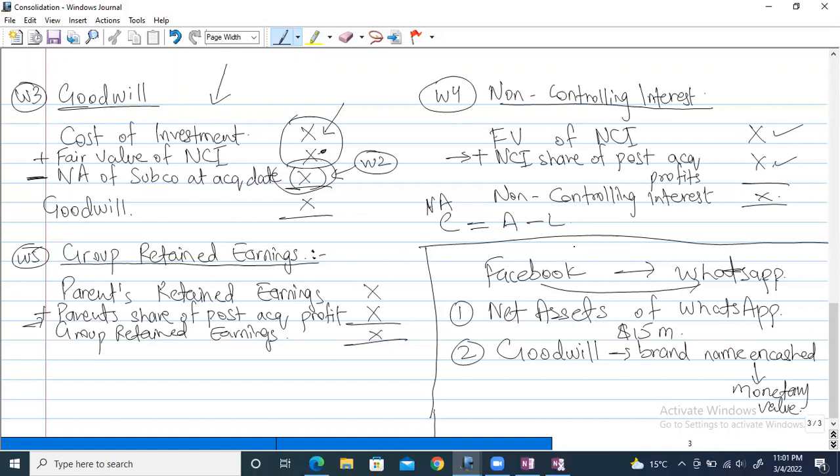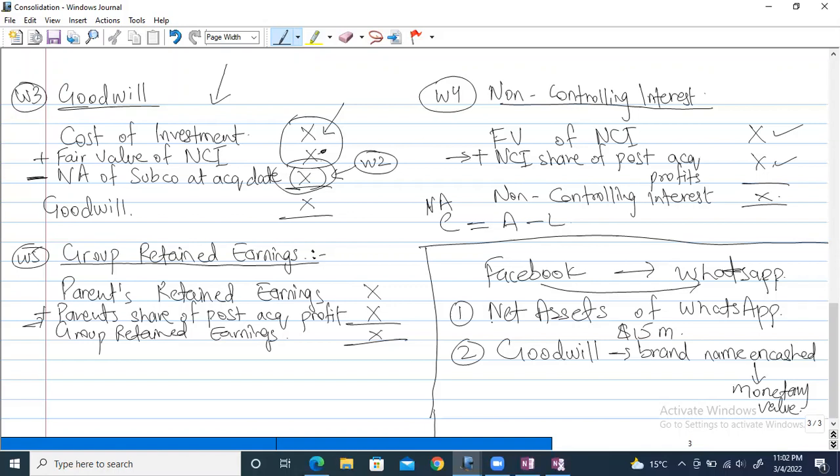I don't think this is anywhere included in ACCA because it's kind of a more professional thing. If you do a more professional qualification, you will easily get that. And in companies also this is done. It's a very tedious, very careful process, right? And obviously it involves a lot of cost as well to calculate the goodwill of a company, right?